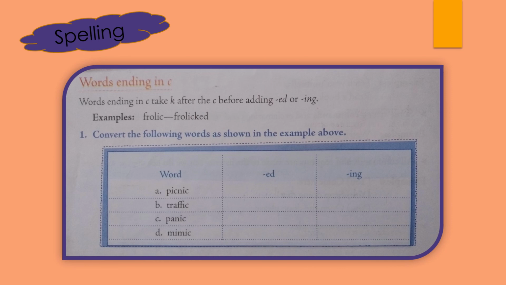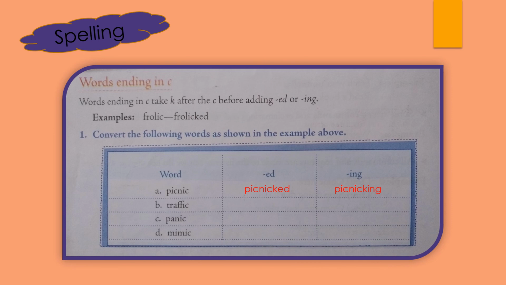Okay, so let's see. The first word is picnic. The last letter is C, you can see. So you will add K here first and then you will add ed. Picnicked. Now when we have to make the present participle form, we have to add ing. So picnicking.